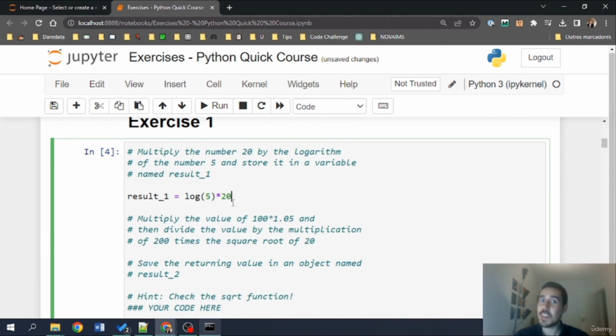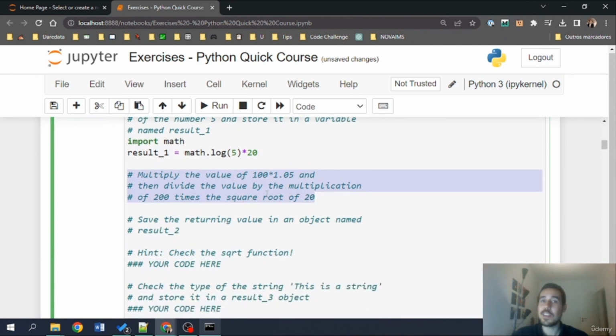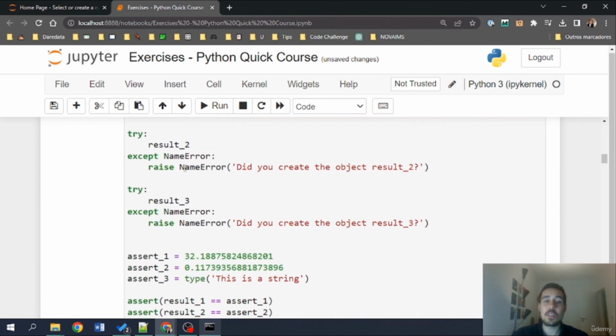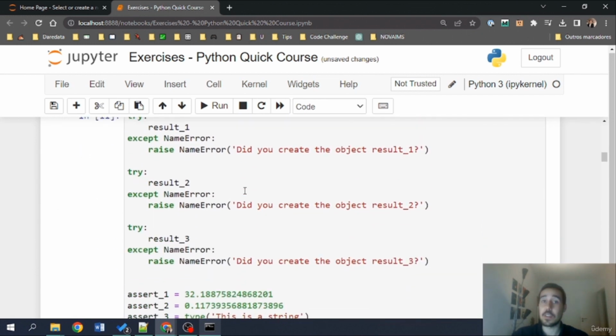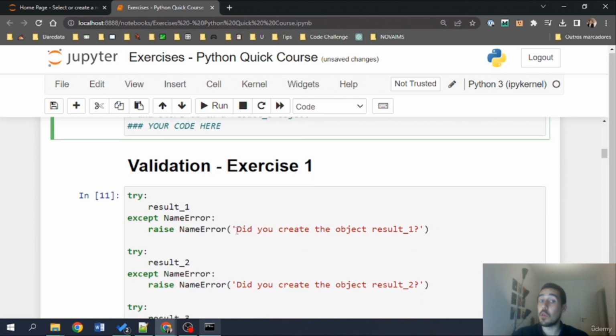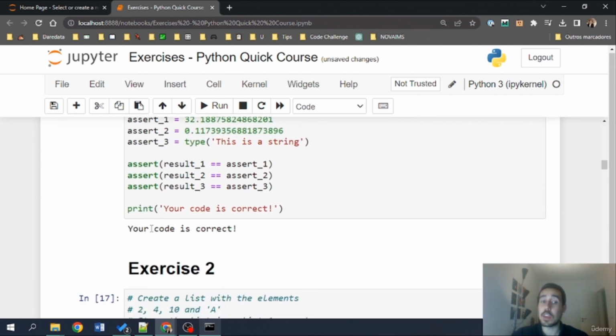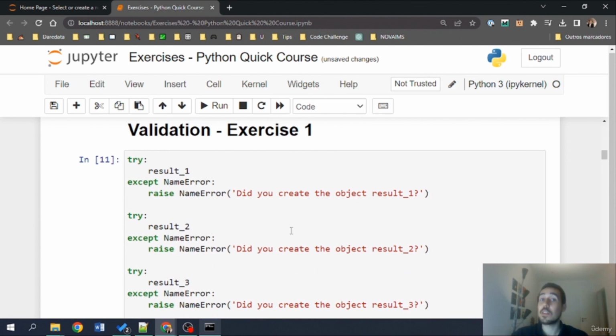Now something is missing here. Log doesn't exist without the math library. So you can go here and do import math and run this code. In the end, you will do this for all the questions that we have right here. And in the end, you can run this validation for exercise 1. Everything should run okay. At the end, you should have a message saying your code is correct. If that's the case, you got all the asserts correct.